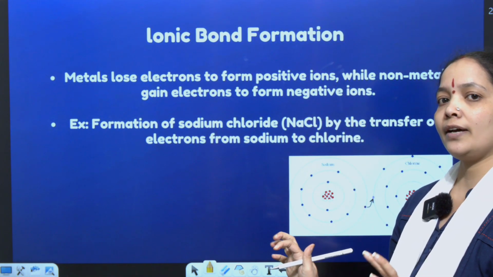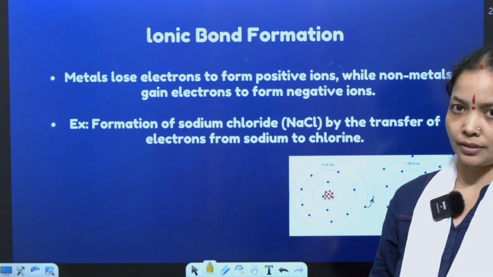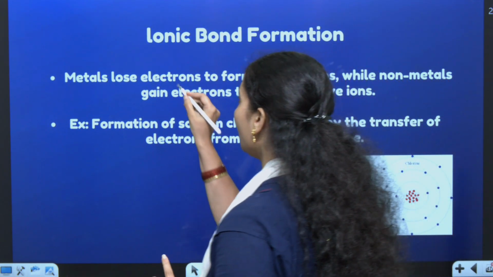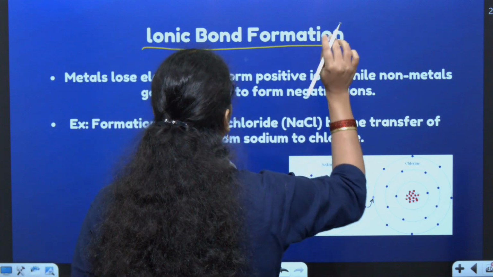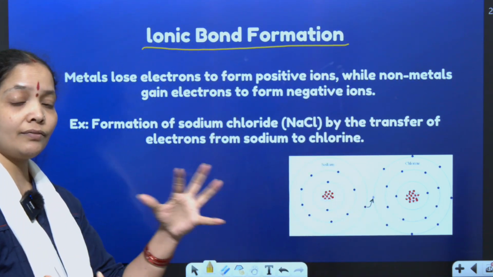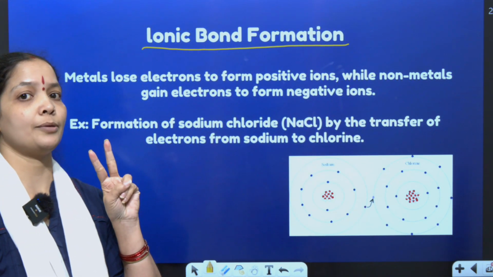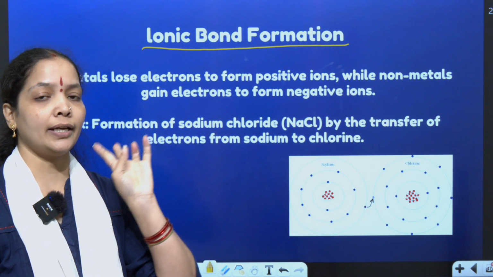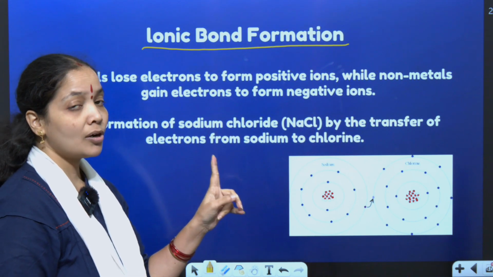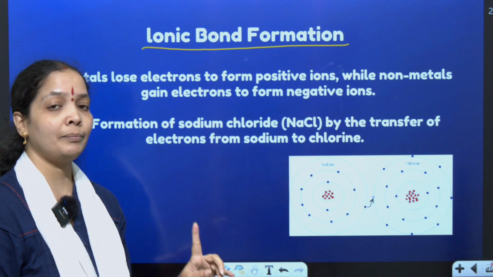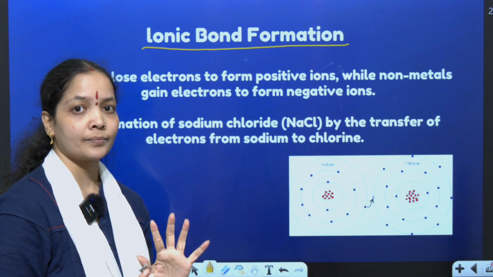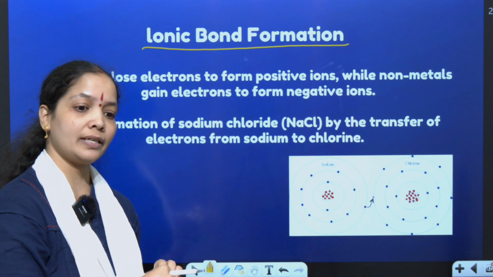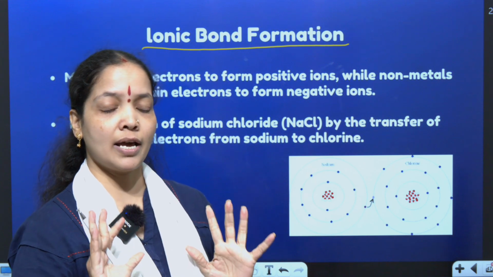In this chapter, we have a concept called Lewis dot structure. Lewis dot structure is completely based on ionic bonds. Whenever an element is combining with another element, two types of bonds can form: one is called a covalent bond, the second is called an ionic bond. Ionic bonds are only formed between a metal and a non-metal, and that too by transfer of electrons. Electrons are either lost or gained. That is called ionic bonding.